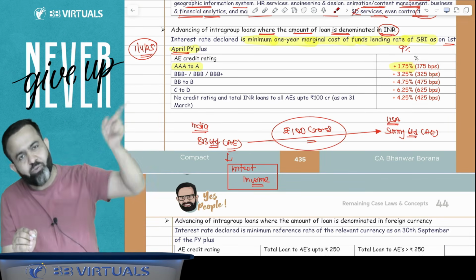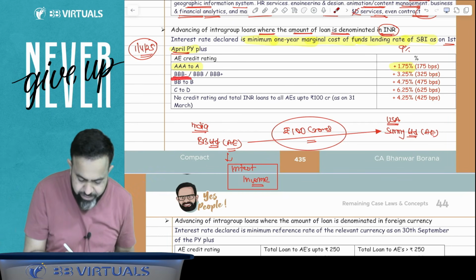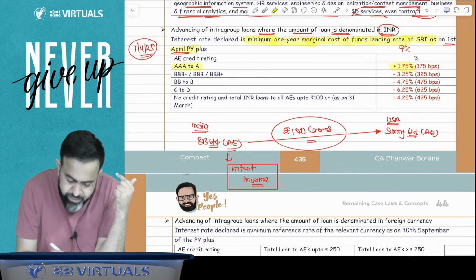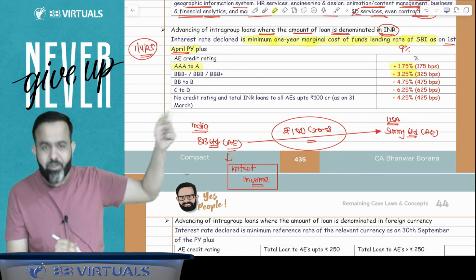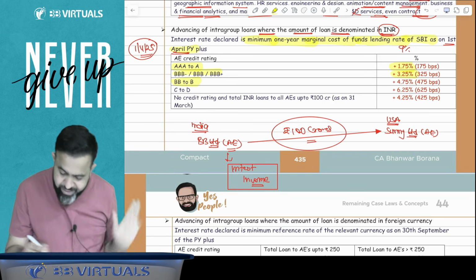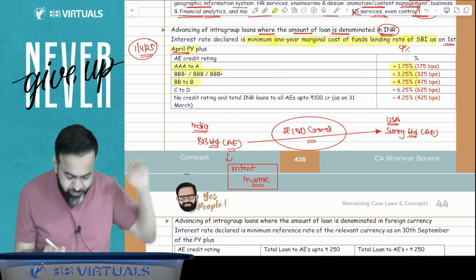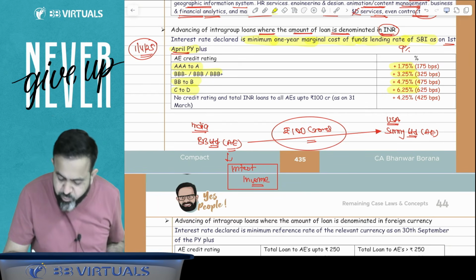Now suppose your associate enterprise credit rating is BBB minus or BBB plus, then just add 3.25%. If your associate enterprise credit rating is basically BB to B, then add 4.75%. If your associate enterprise credit rating is C to D, then just add 6.25%.